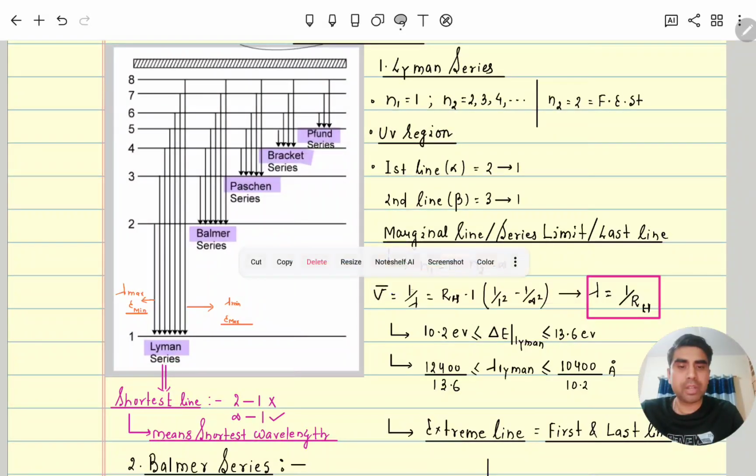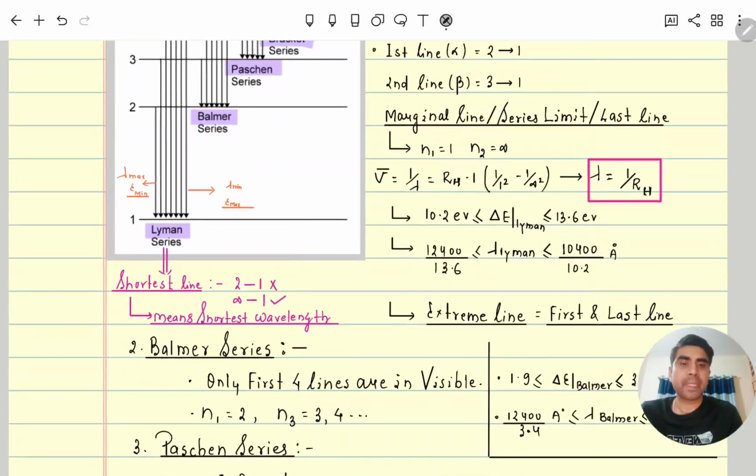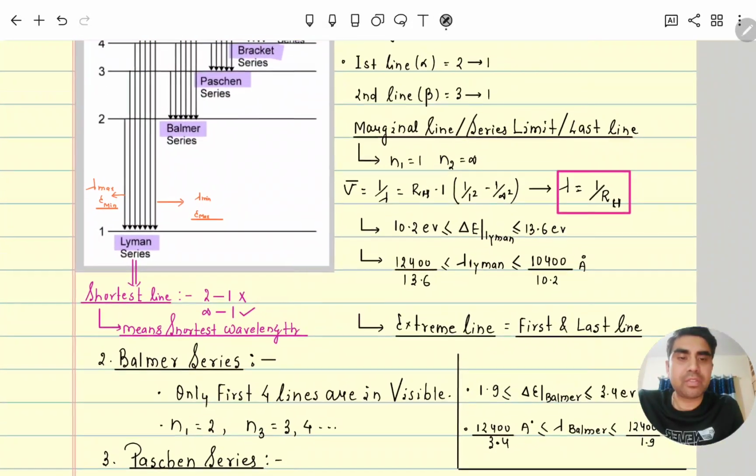So for that, the wave number 1 by lambda is equal to the Rydberg constant for hydrogen times atomic number squared, times 1 by n1 square minus 1 by n2 square, where n1 is 1 and n2 is infinity. So the wavelength for the last line is 1 by RH. Like that we can calculate the last line wavelength, marginal line or series limit for any other series also. The first line and the last line are called the extreme lines. Okay. So moving further, now we are calculating the energy difference of the Lyman series.